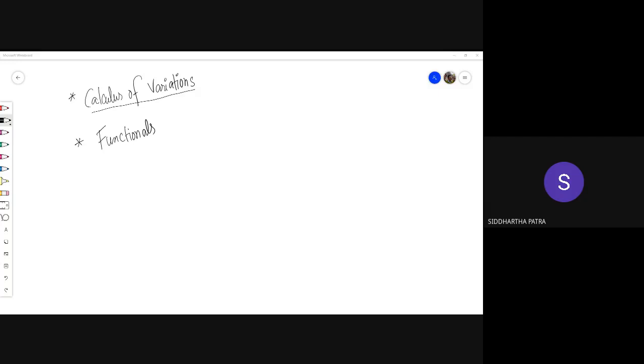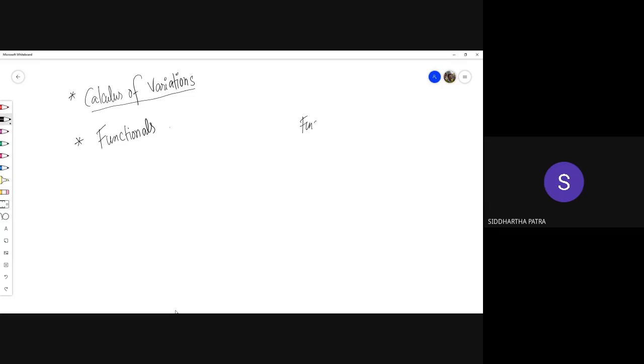Now, when it comes to a functional, we need to introduce something called the calculus of variations. What is actually a functional, and how is it different from a function? We'll see that in some time. So if you have a function, you use normal calculus. If you have a functional, you use the calculus of variation. As simple as that.